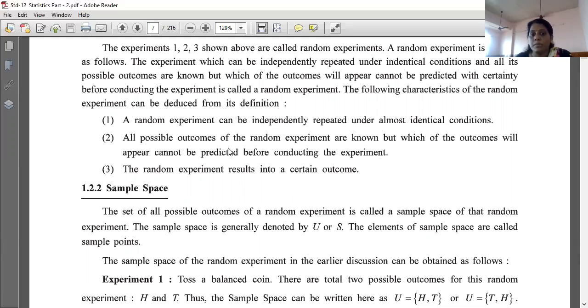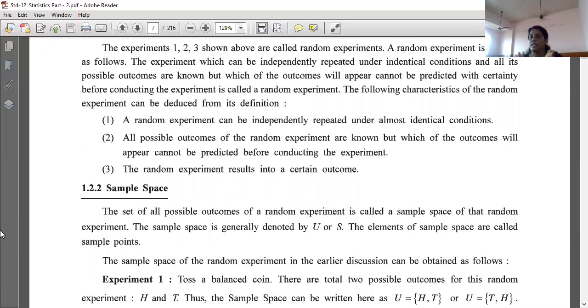Second is, all the possible outcomes of the random experiment are known, but which of the outcomes will appear cannot be predicted before conducting the experiment. That I just now explained. Third is, the random experiment results into a certain outcome. Some result will definitely come, either head or tail, something will surely come. So the random experiment results into a certain outcome, right?